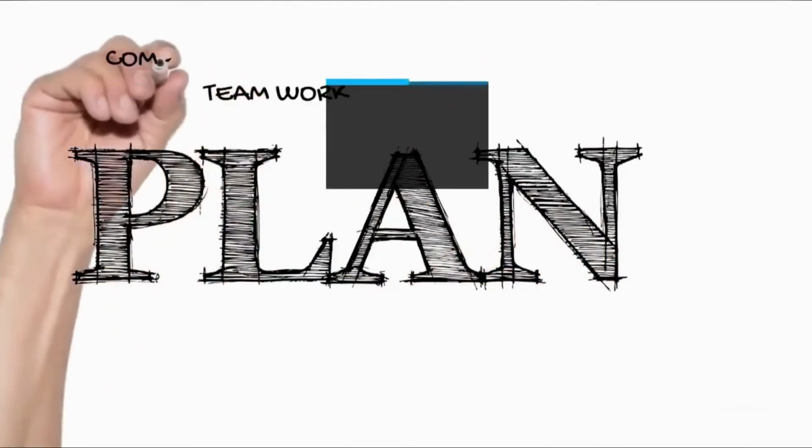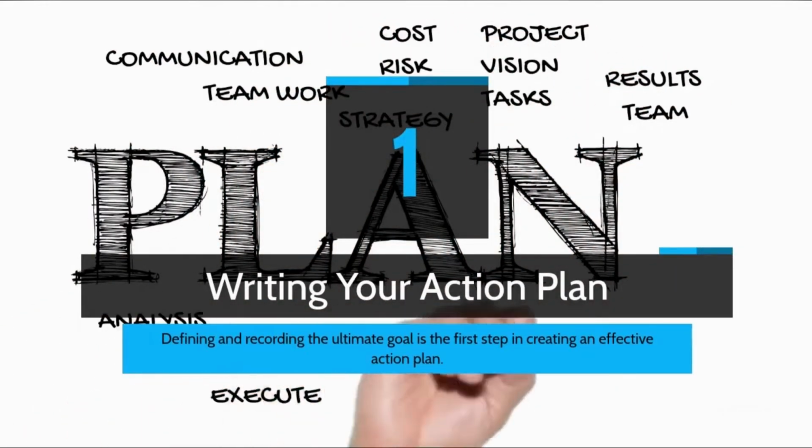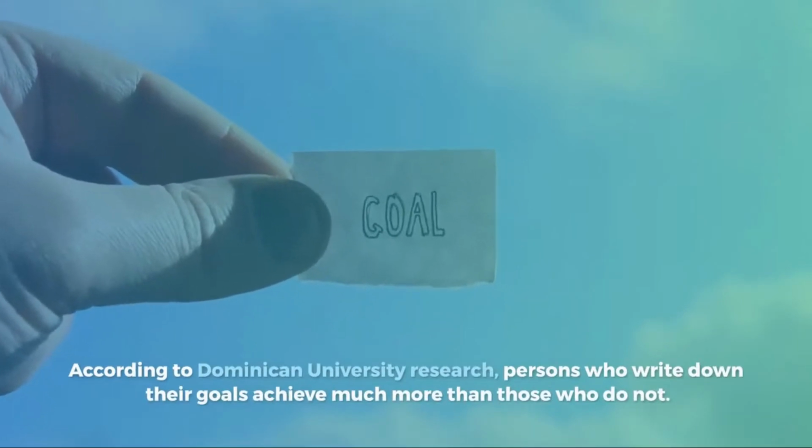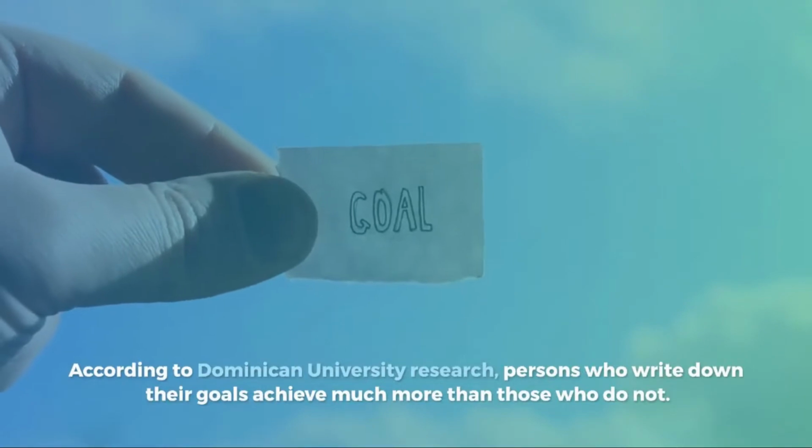Number 1. Write your goals with the framework below. Defining and recording the ultimate goal is the first step in creating an effective action plan. According to Dominican University research, persons who write down their goals achieve much more than those who do not.